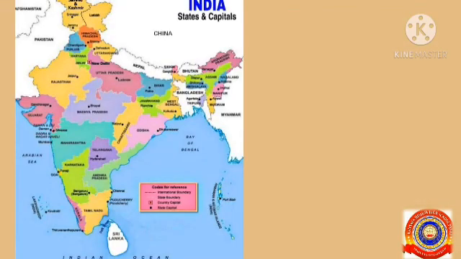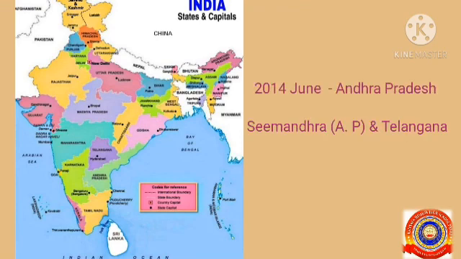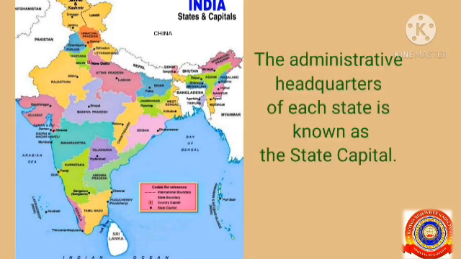For administrative convenience, India is divided into 29 states. In June 2014, Andhra Pradesh was divided into two states, namely Seemandhra and Telangana. The administrative headquarters of each state is known as the state capital. Delhi is the national capital territory of India.